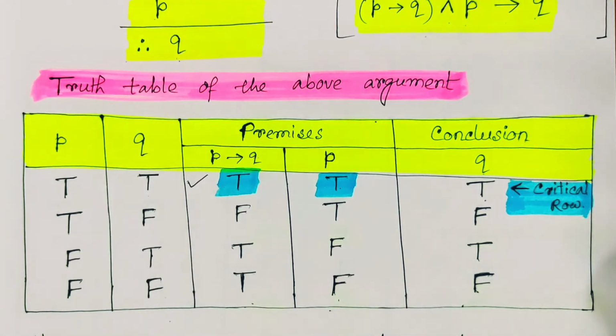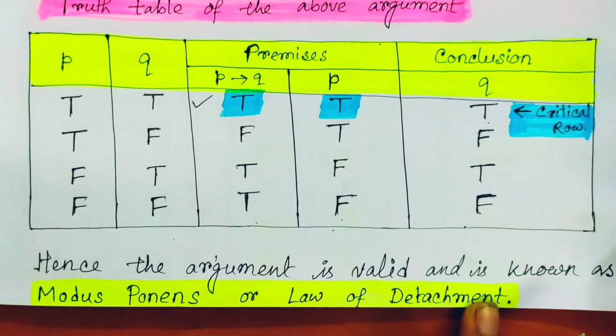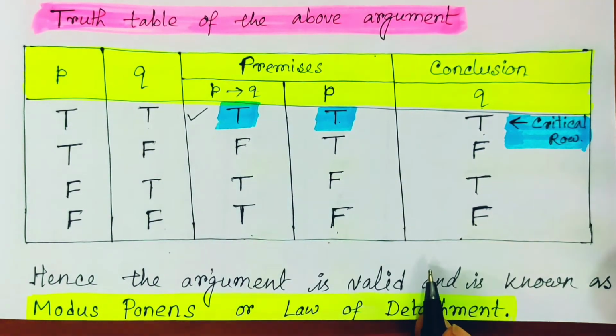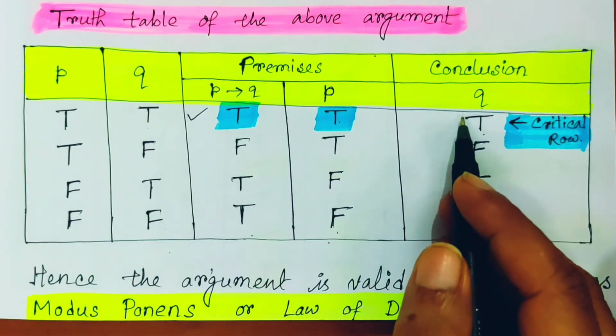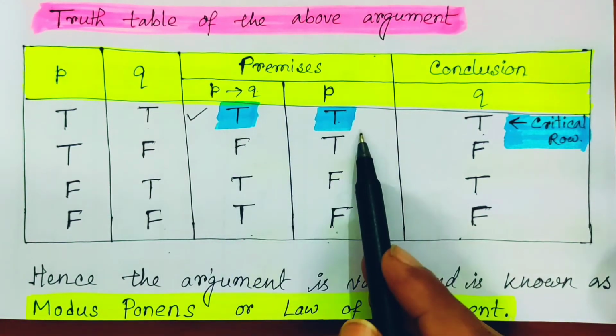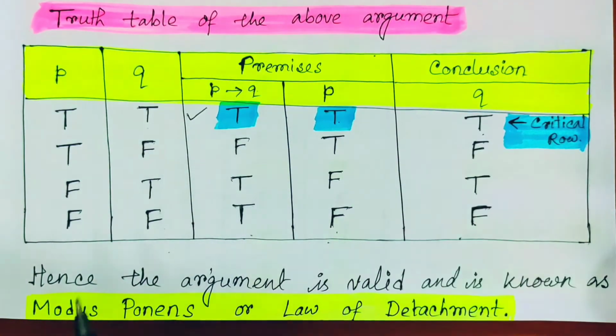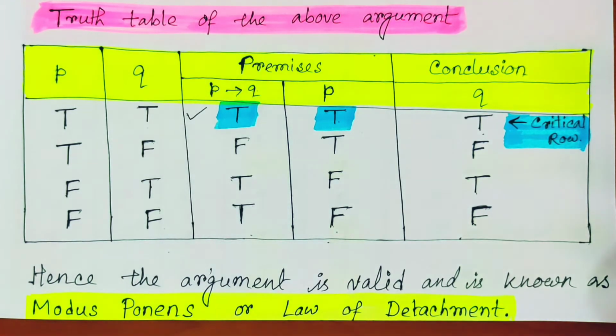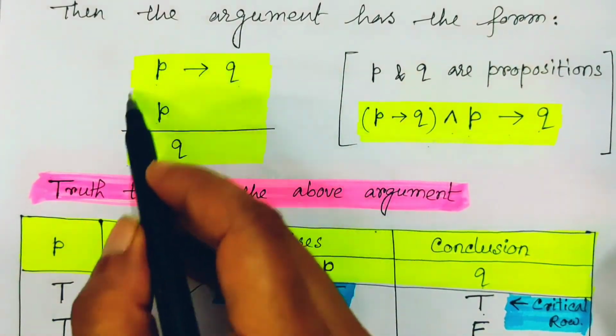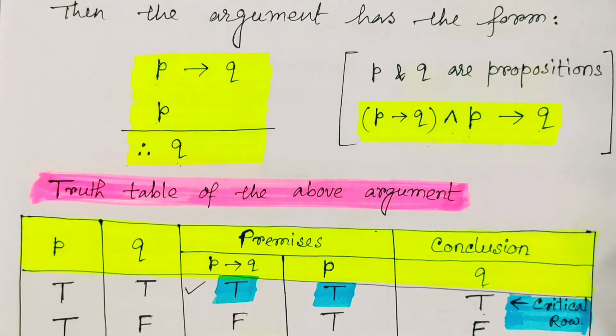Okay, so in that way we can find out, and here we can say that the given argument is valid because only one critical row is present here, and corresponding to the critical row the conclusion part is also true, so it is a valid argument. And this particular form of argument is called modus ponens, or the law of detachment. So just emphasize this one: if you find this form of argument, then it has a special name, and that is called modus ponens.